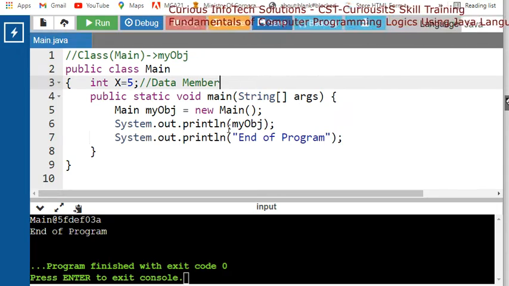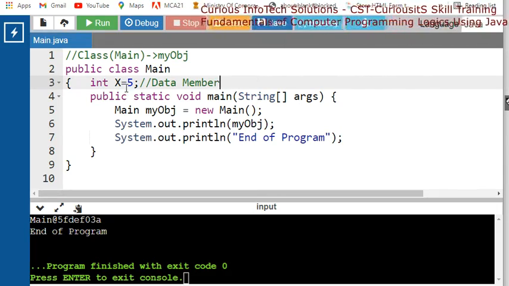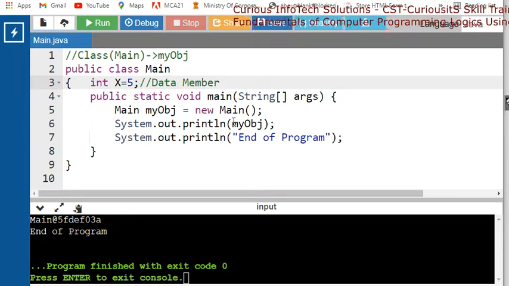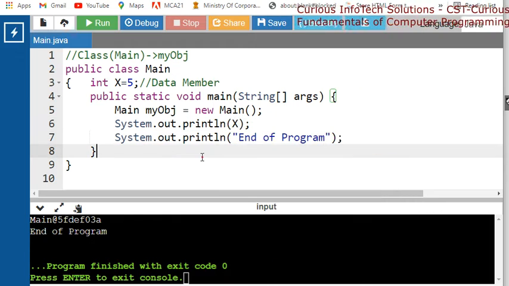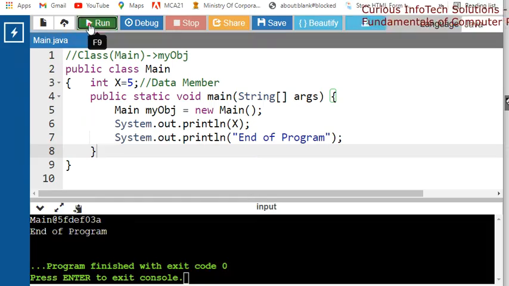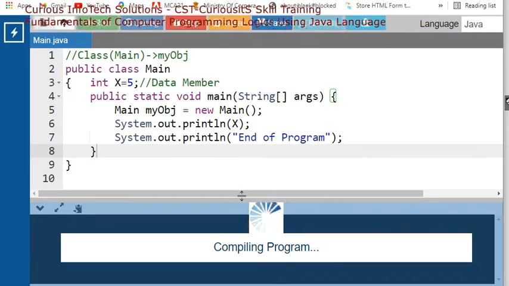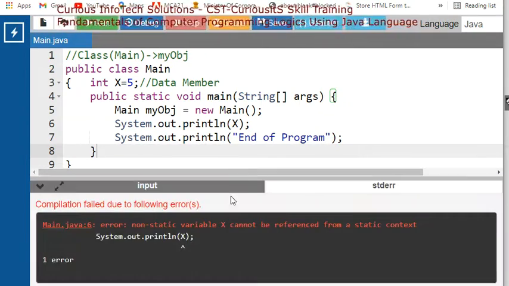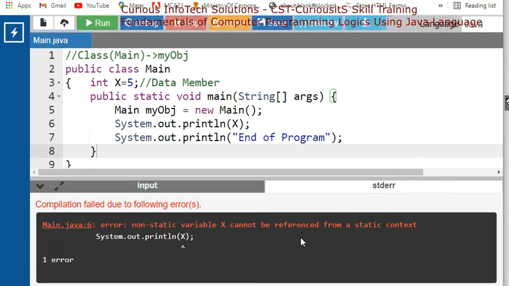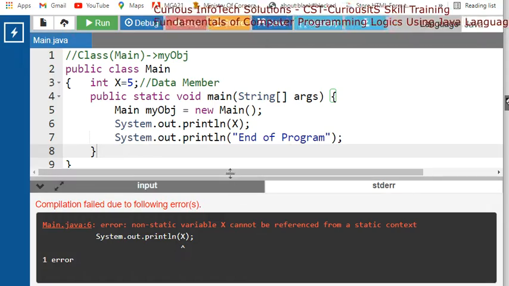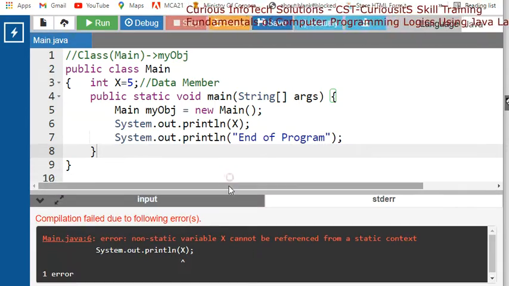So let's say I want to get the output of this x here. तो क्या मैं यहाँ x लिख दूँ तो चलेगा? Let's try to understand. This x is not a local variable, तो I should get an error. हमें error मिलेगा. And it says non-static variable x cannot be referenced from a static context.